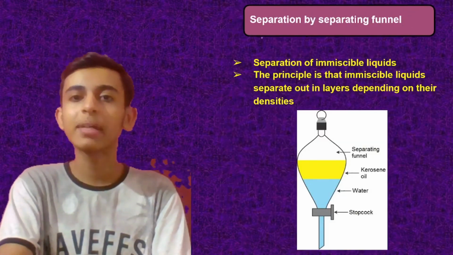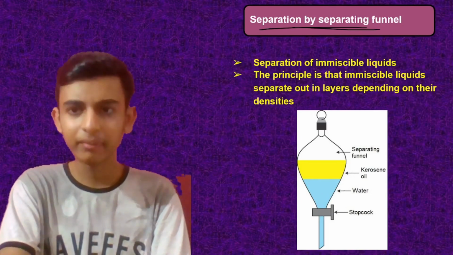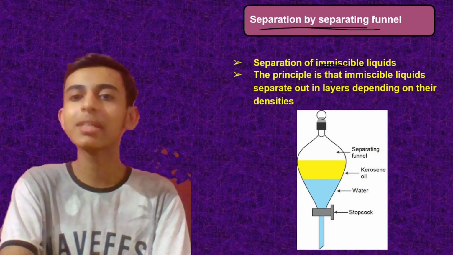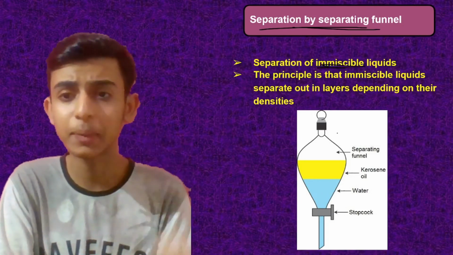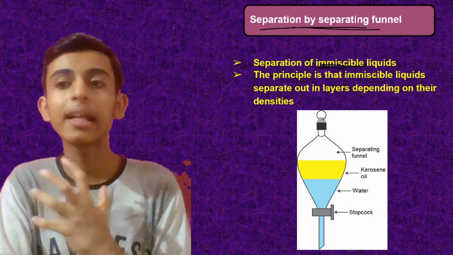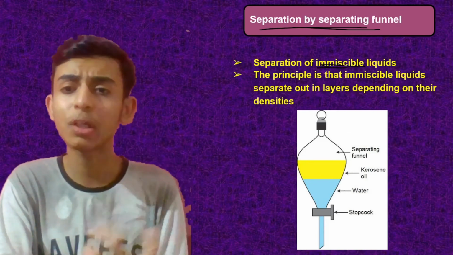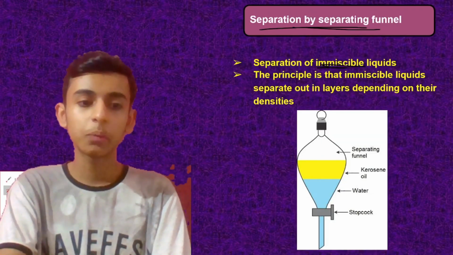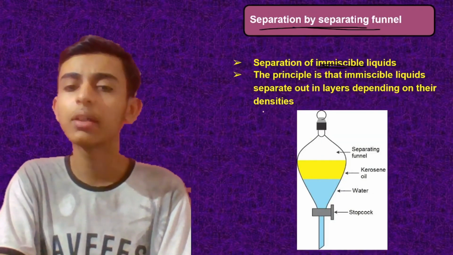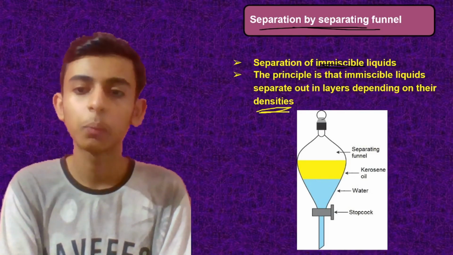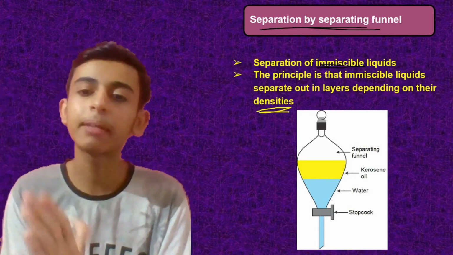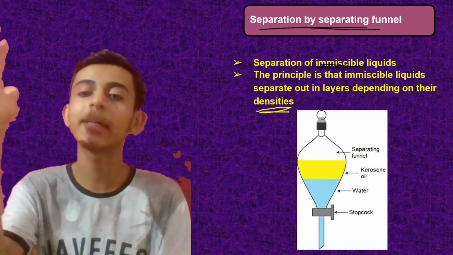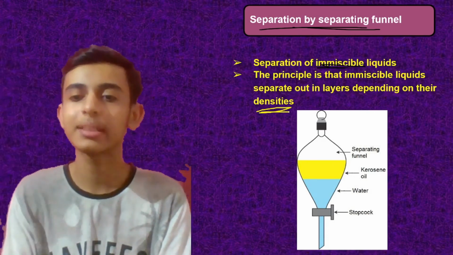Now, separation by separating funnel. This is used to separate two immiscible liquids which do not get mixed with each other, and the principle is that immiscible liquids separate out in layers depending on their densities. The liquid which is more dense will be at the bottom, and the one which is less dense will be at the top. In this manner they will separate out.